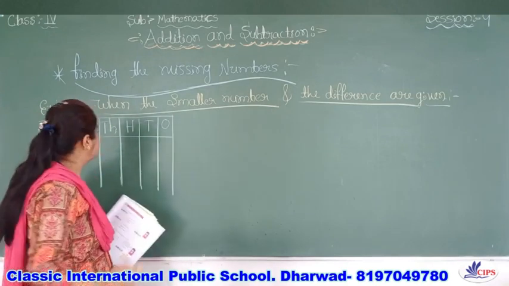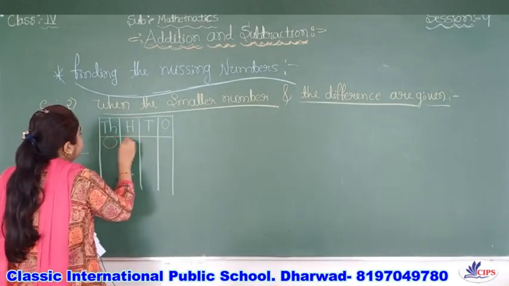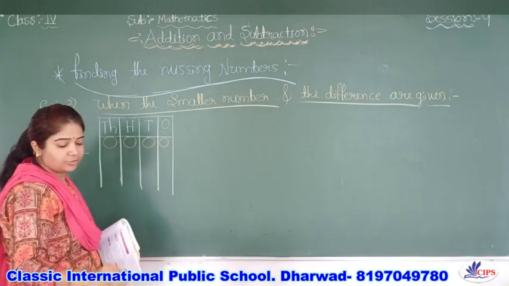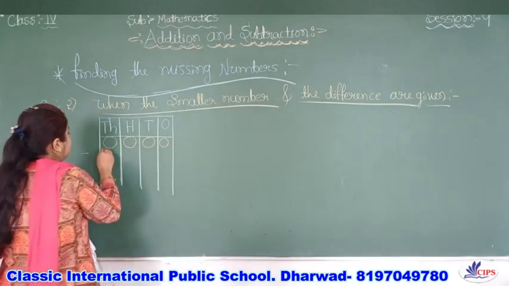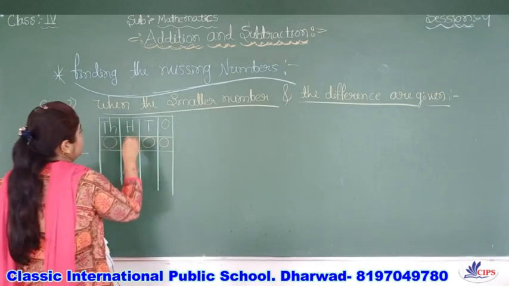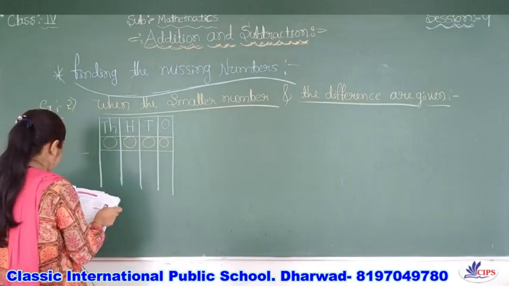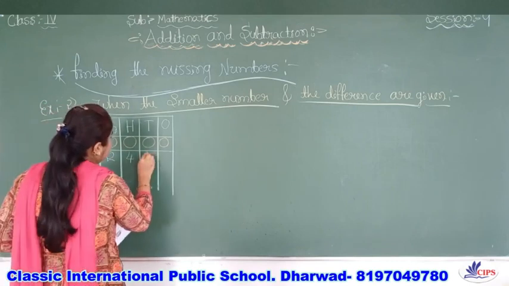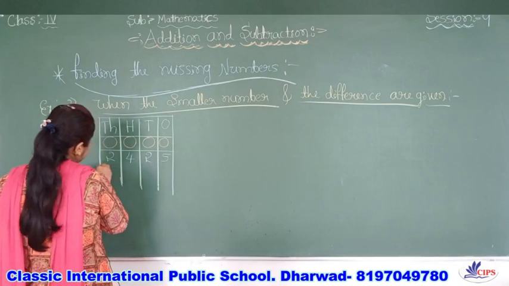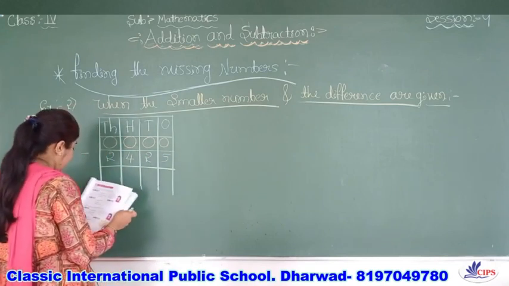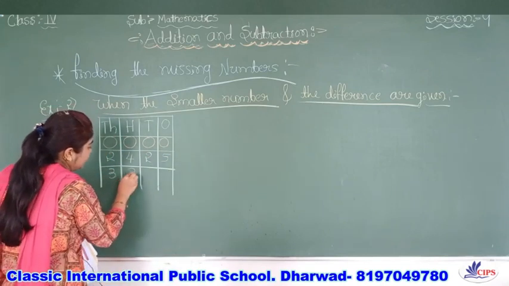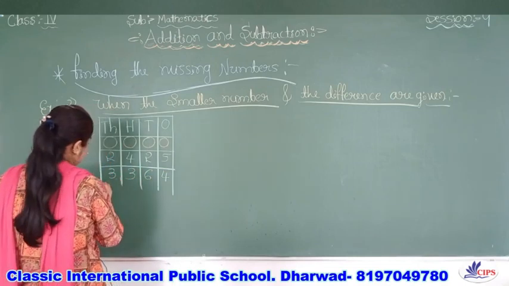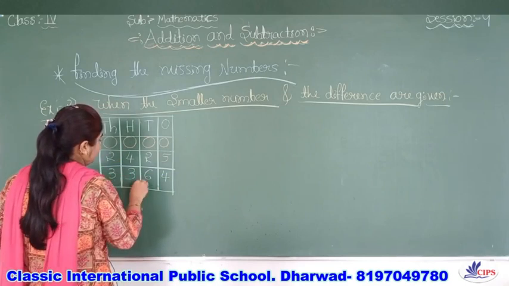That is, you are going to find the greater number here, by using this smaller number and the difference. So what are the given numbers? 2, 4 and 2, 5. This is the given number. And they have already given the difference also, 3364.